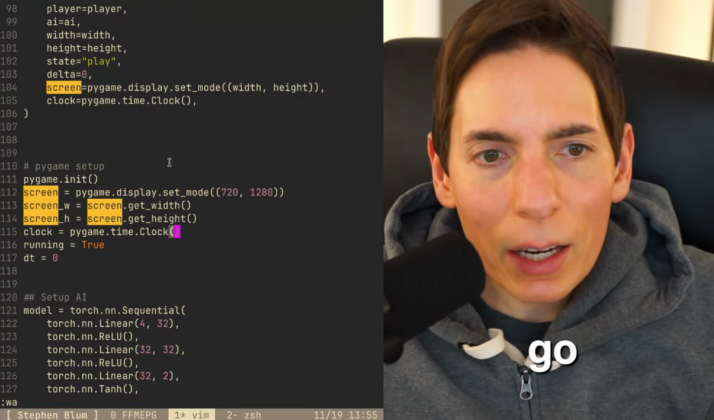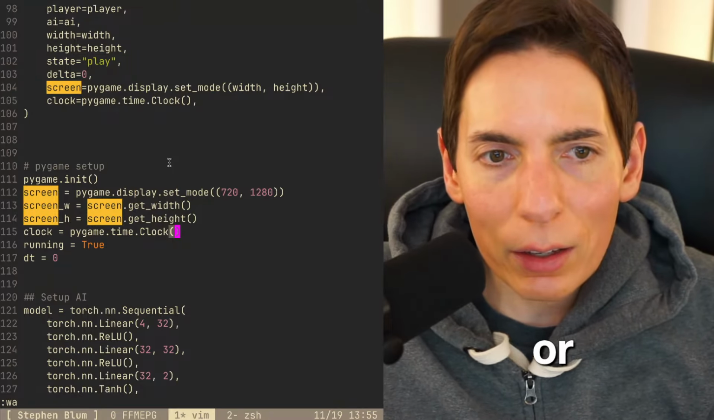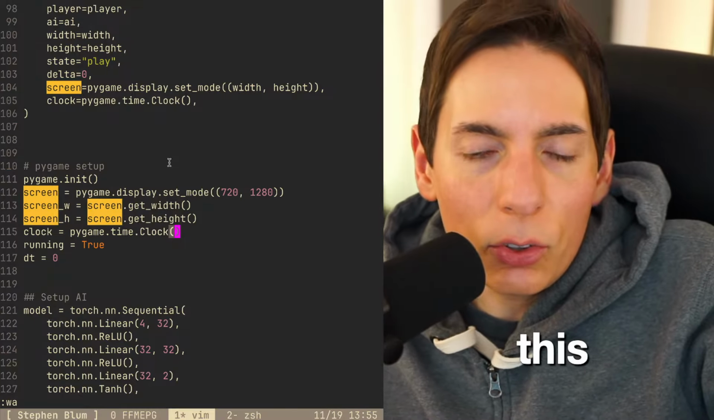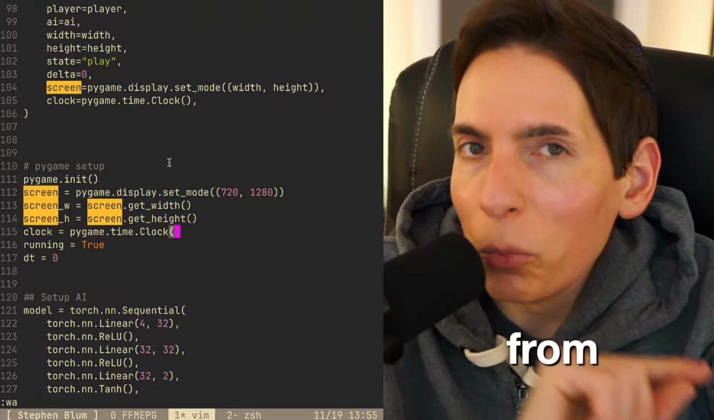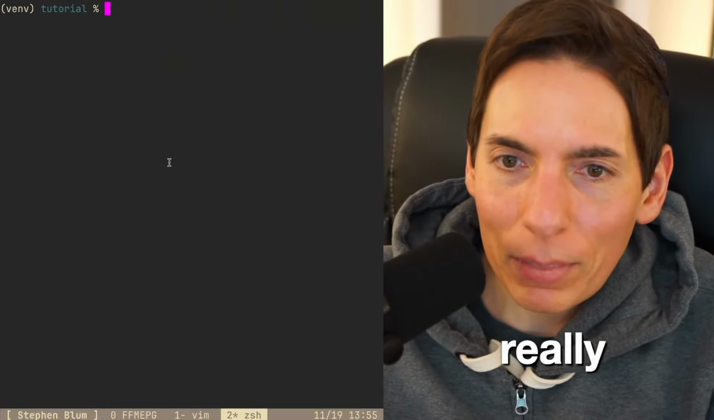Even if the AI needs to fetch data from the internet to learn, or does that now become an LLM? Oh, okay. So Bubba Bear, in this case, it is going to learn from your movements. It's going to learn from the player movements. It's actually kind of neat. It's really neat. So let's see if it works now.